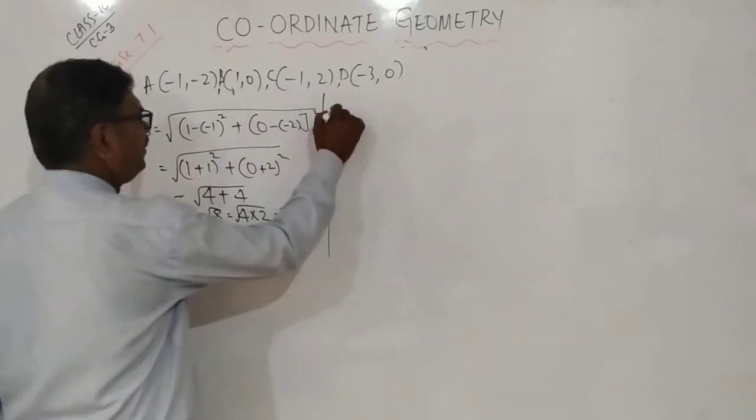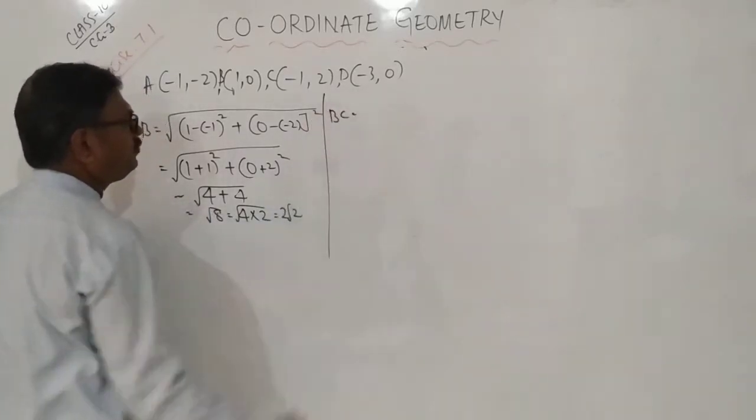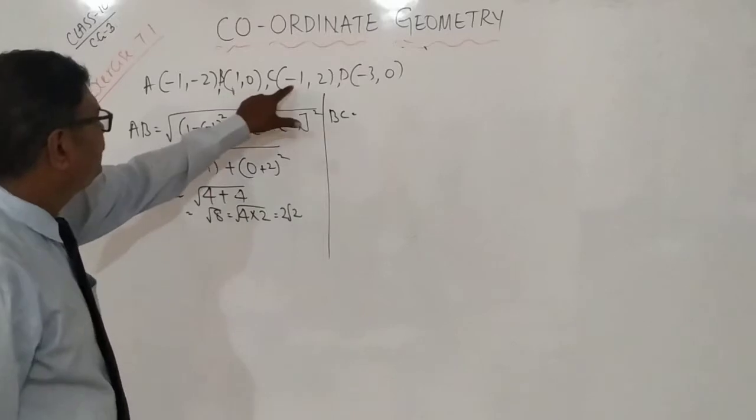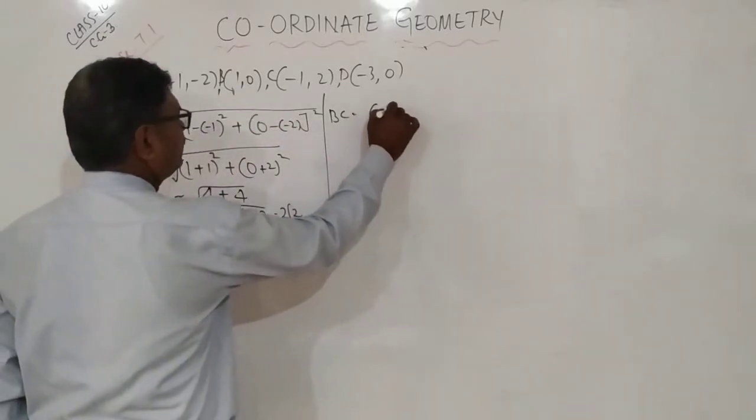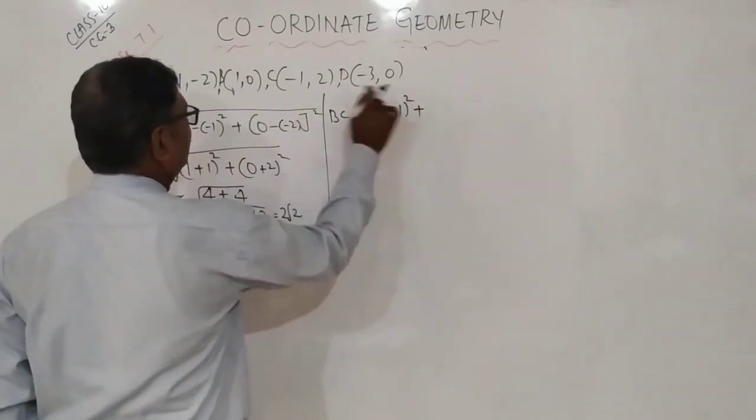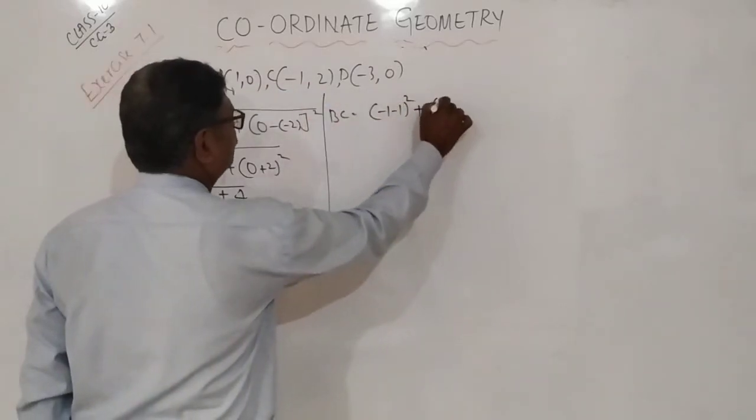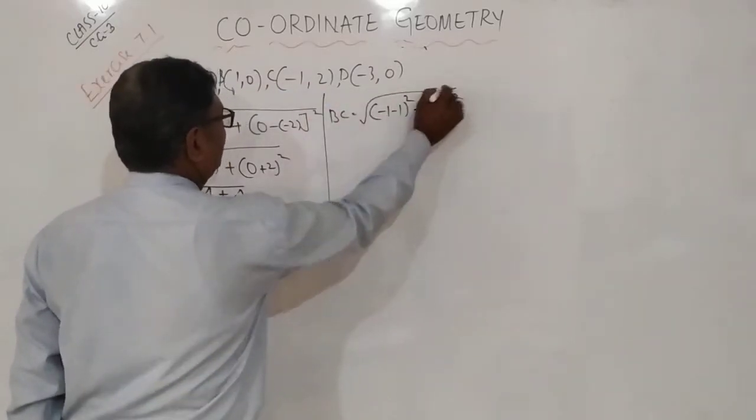Next, BC. What is BC? Here (-1) whole square plus (2 minus 0), that is 2 square only. Square root.